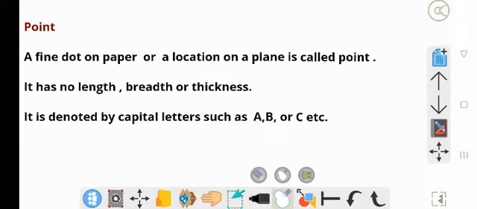Hi students, in this class, let us learn some basic terms of geometry.